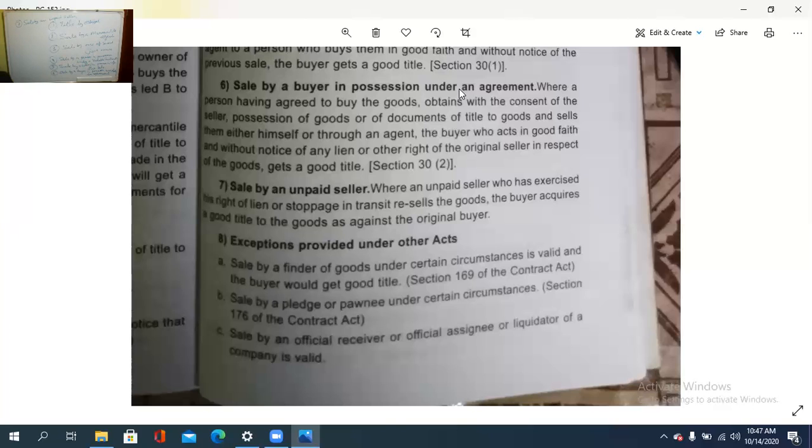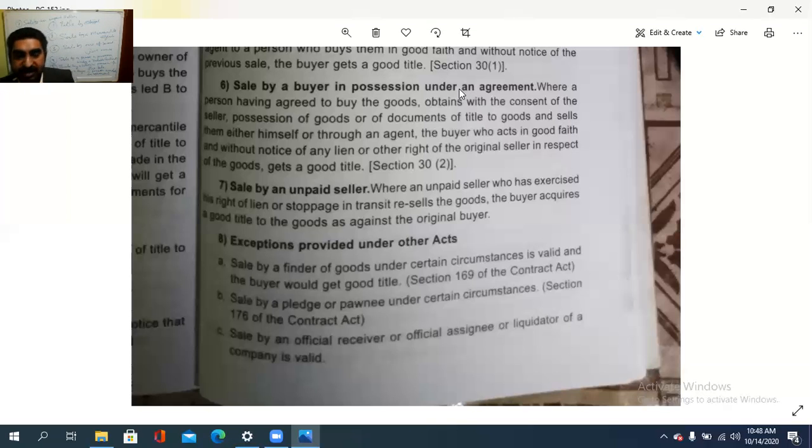Then sale by an unpaid seller, and also some of the exceptions under other acts, like sale by a finder of goods under certain circumstances, which should be valid and the buyer would get a good title also. Then sale by a pledgee, which we see in the bailment and pledge chapter. And sale by an official receiver, official assignee or the liquidator of a company is valid. So these are the exceptional cases with regard to the sale by a non-owner.